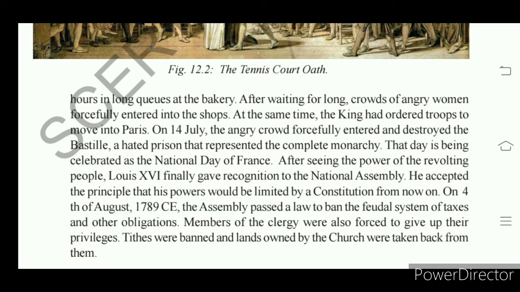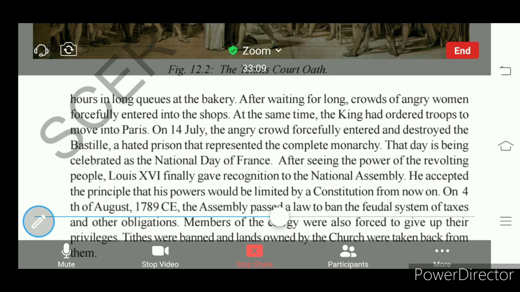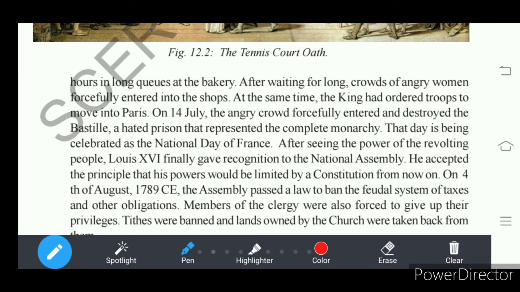Understand? So finally, on 4th August, the king, Louis XVI, recognized the National Assembly, consisting of representatives of the third estate, as the parliament for the French. The National Assembly also acted as a Constituent Assembly for preparing the constitution. Understand? So he accepted that National Assembly as a parliament and Constituent Assembly for drafting the constitution.